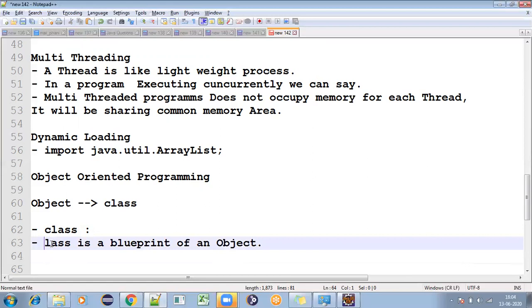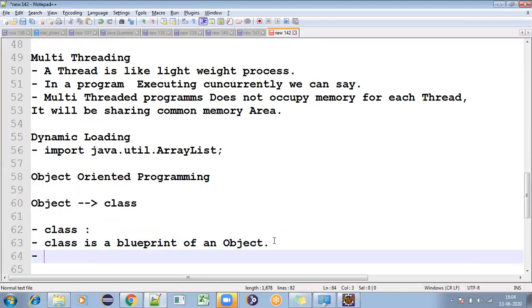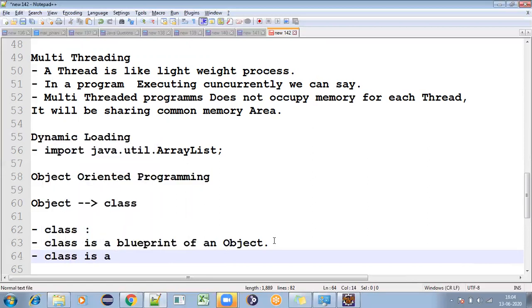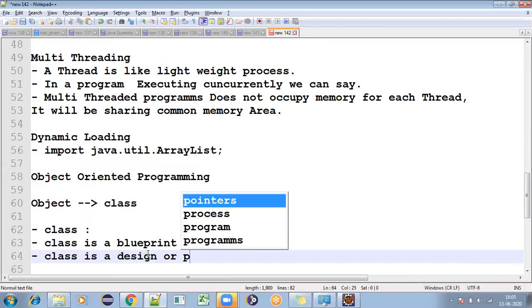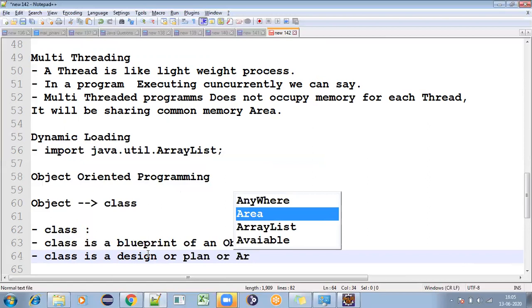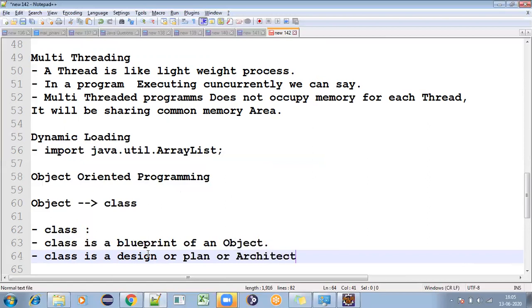And here our doubt is, what is a blueprint? A blueprint is nothing but a design, or a plan, or architecture.